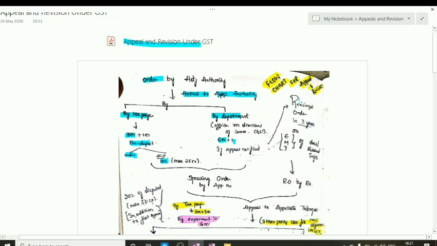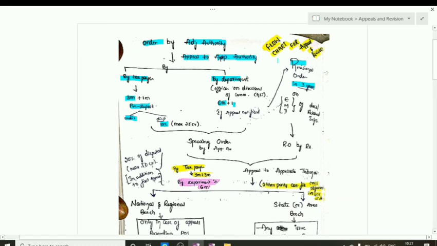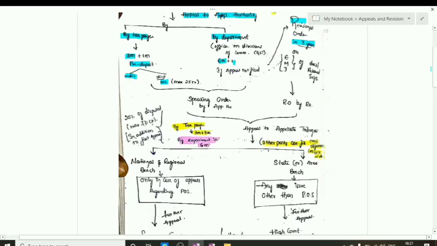If the department is not able to file the appeal with the appellate authority within the set period of 6 months plus 1 month, then the department will go for the revisionary order, which is passed within 3 years of the original order that is ordered by the adjudicating authority. We will be discussing the technicalities of this part in a later part of the video.